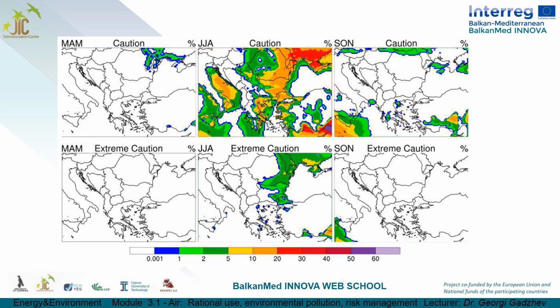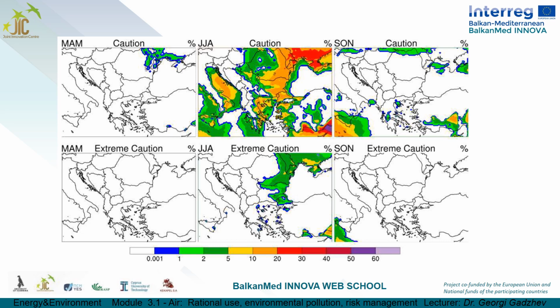We can see that only 1 to 2% of the cases in the spring are with caution conditions in the northern part of the domain in Moldova, parts of Romania and Ukraine. There are no cases with extreme caution. The autumn also has a small number of caution cases. They are between 1 and 2% in the most northern and southeastern parts of the domain, 5 to 10% and even more in southwestern areas.